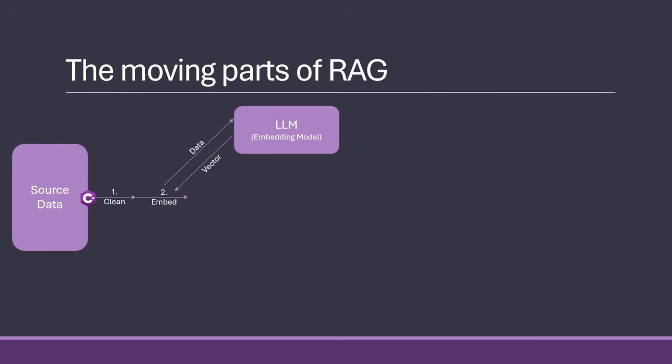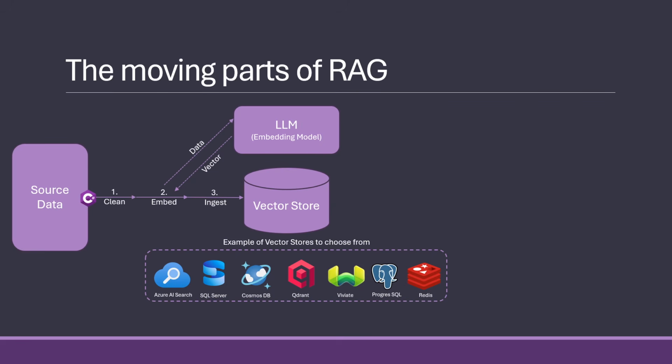And that we give a vector back. And the vector is just double values, 1,536 of them, because there's 1,536 dimensions in that specific model. Some of the models have more, some of them have less. And that we put into our vector store.